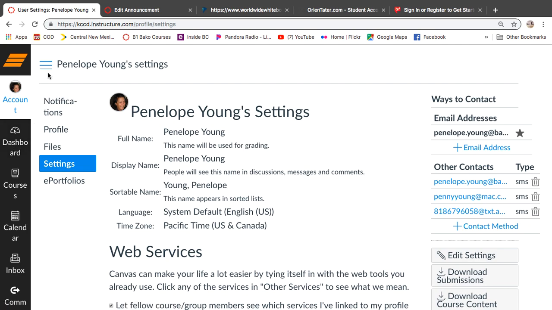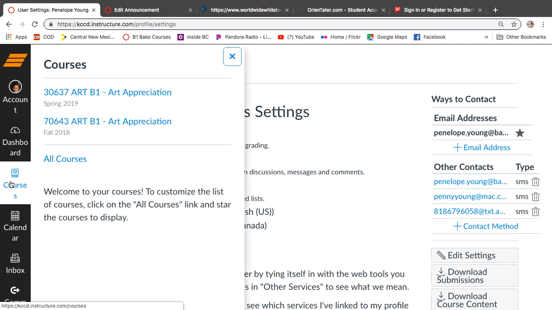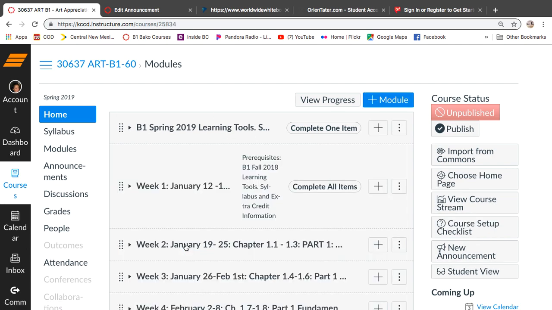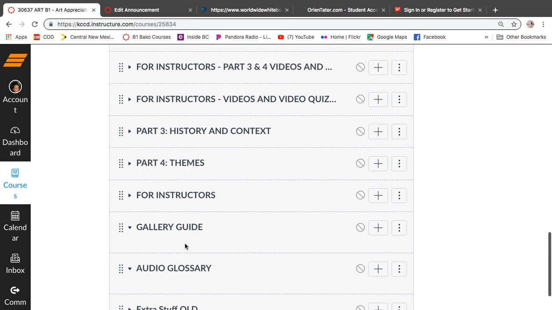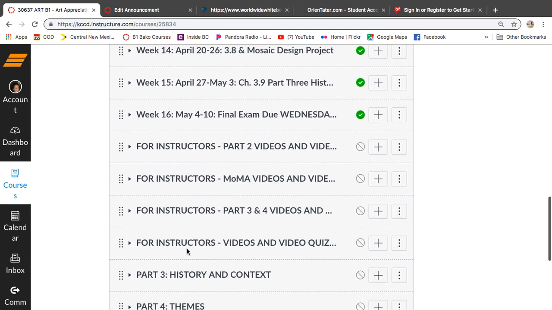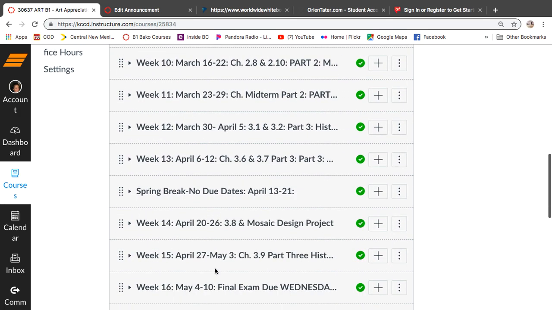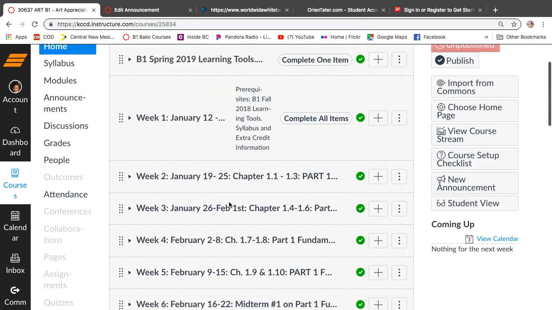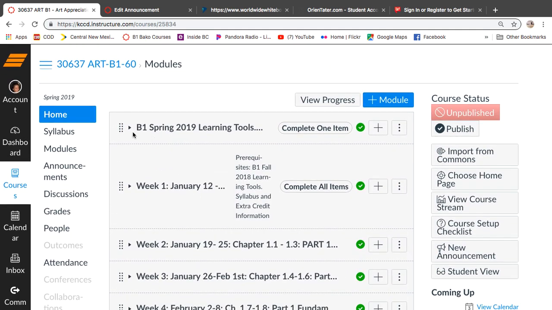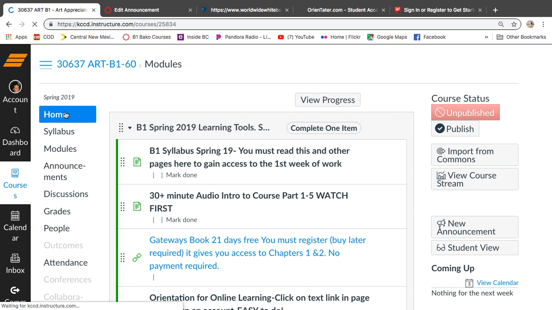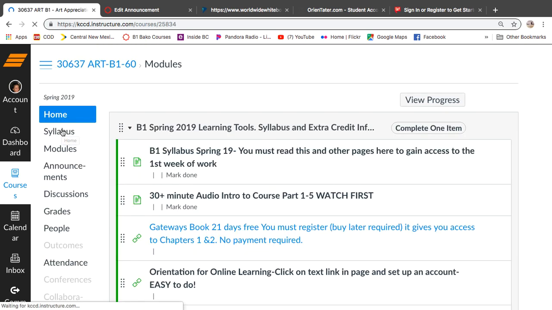Okay, so back to our course, which sometimes you'll have to, from here, go here and then hit our course. And there's 3 ways to get to this homepage, and this is what it looks like. It has 16 weeks. You're not going to see any of the stuff on the bottom. That's all stuff that I didn't use this semester. But weeks 1 through 16, we have spring break, no due dates there. And then also this learning module right here. So home, that will click to home. See if I do that, I'm going to get the same thing. Home, same thing. And modules, same thing.